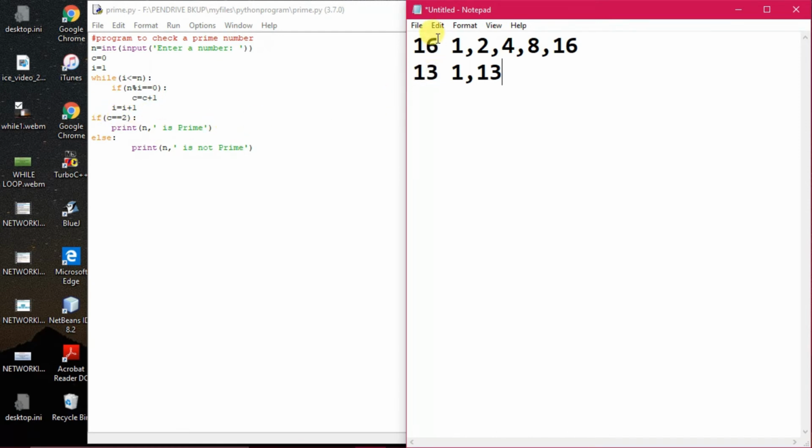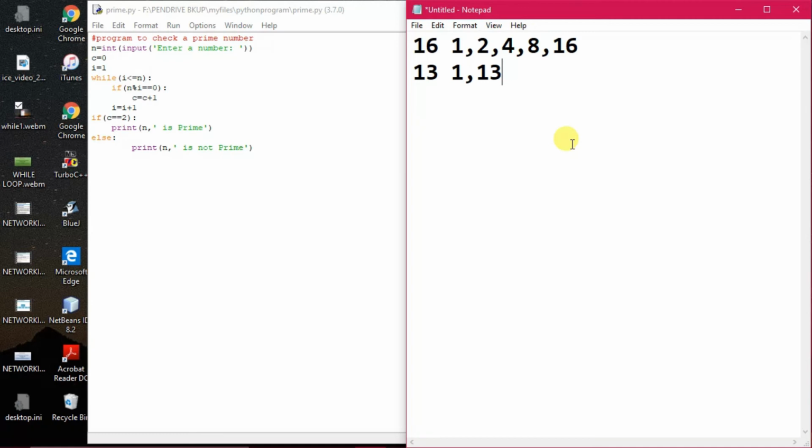Now suppose you are entering 16. In this case C will increase its value for 1, 2, 4, 8, 16. That means C will increase 5 times. So the value of C will be 5, and the condition is false. In that case it will say it is not prime. That is the logic behind determining whether a number is prime or not.